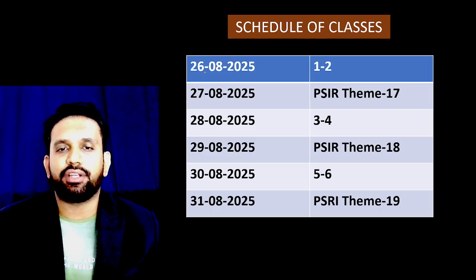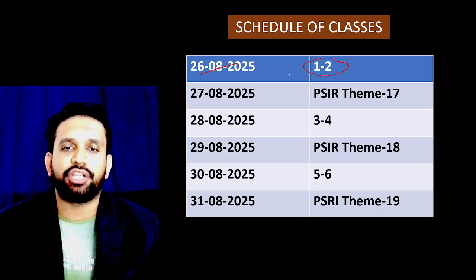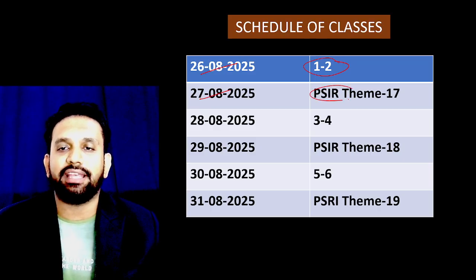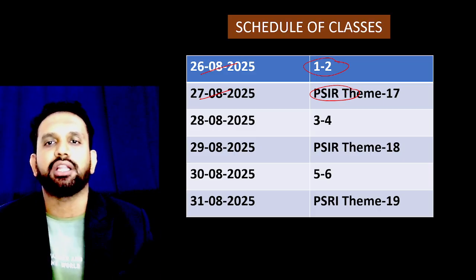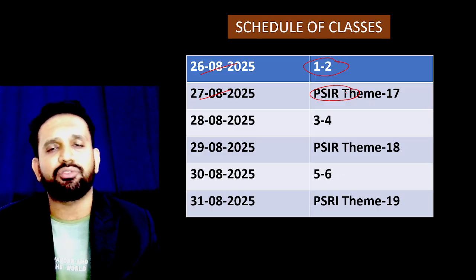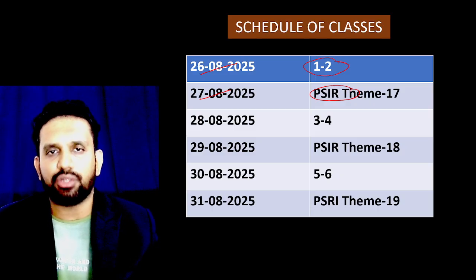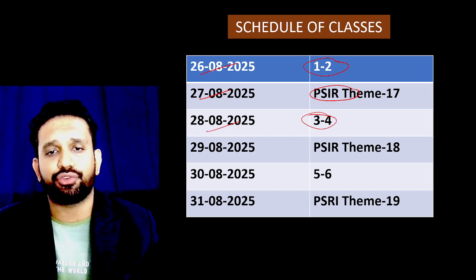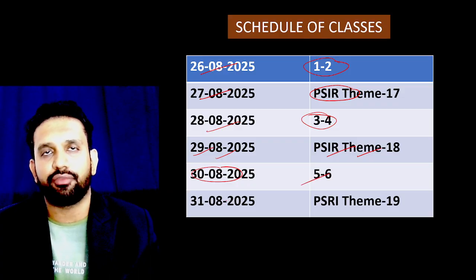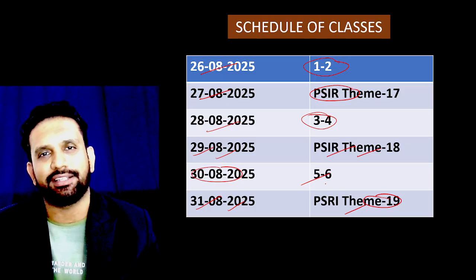So 26th August, that is today, we are doing questions 1 and 2. On 27th August we'll be discussing another PSIR topic that we have been covering in the form of themes. You can see in the thumbnail, till now we have done 16 themes with regard to static political science and also contemporary international relations. On 28th August we'll be discussing questions 3 and 4 of GS paper 2. On 29th August 2025, PSIR theme 18. On 30th August, questions 5 and 6. On 31st August we are going to see the PSIR theme again. Then the next week's schedule I will give you on 31st August.